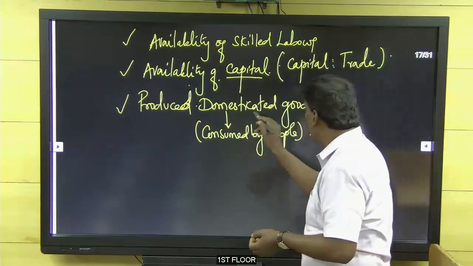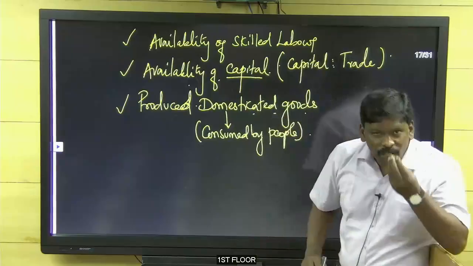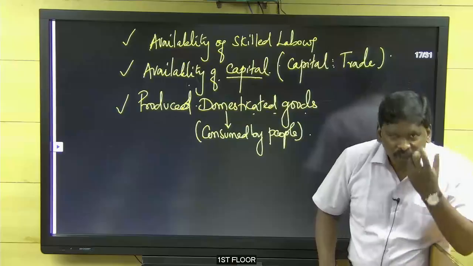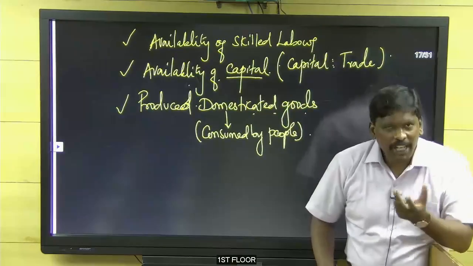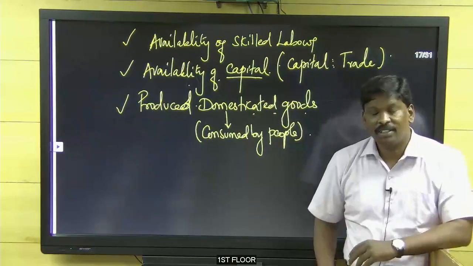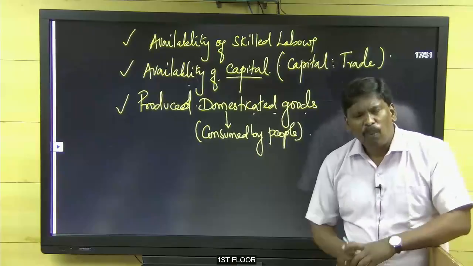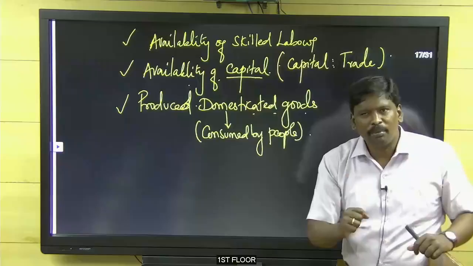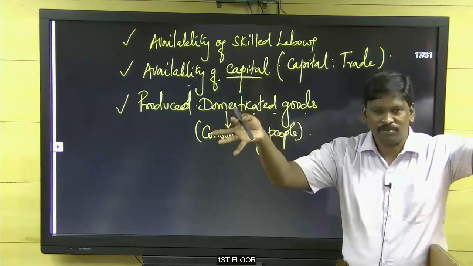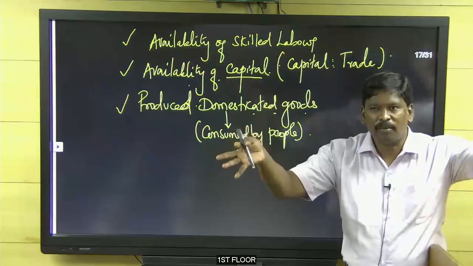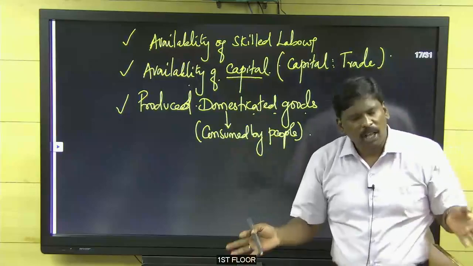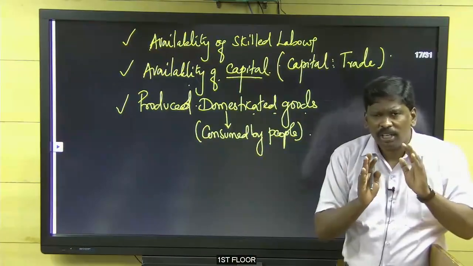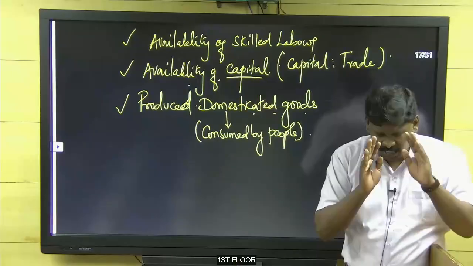So they produced domesticated goods. Food, for example, bread, wheat, tea, coffee, sugarcane for wine. Whatever daily people would consume, that only was produced by the British, not luxurious items. Luxurious items they never produced. Of course they produced some, but not on a large scale.